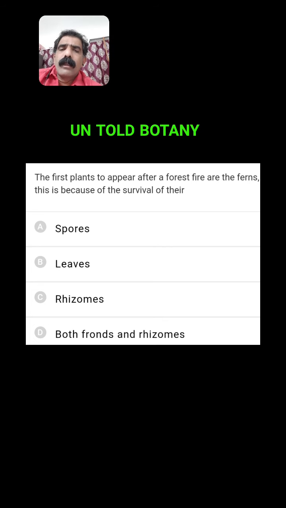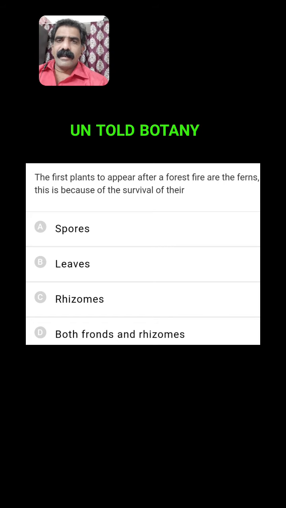Because they consist of rhizomes, they first appear after burning of the forests. Is it because of their spores, leaves, rhizomes, or both fronds and rhizomes? Actually, fronds are the leaves, they come outside, so they will be burnt. Only rhizomes are left in the underground. So your answer is rhizomes.